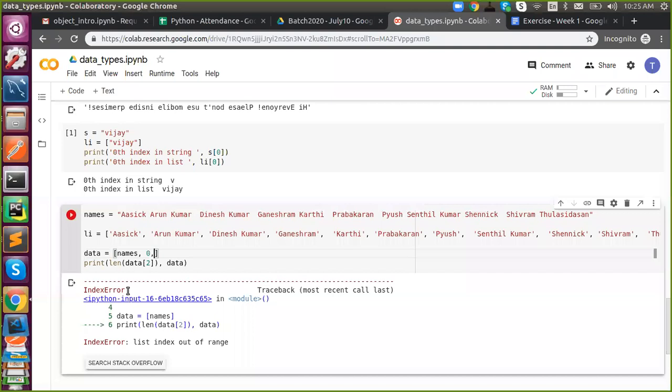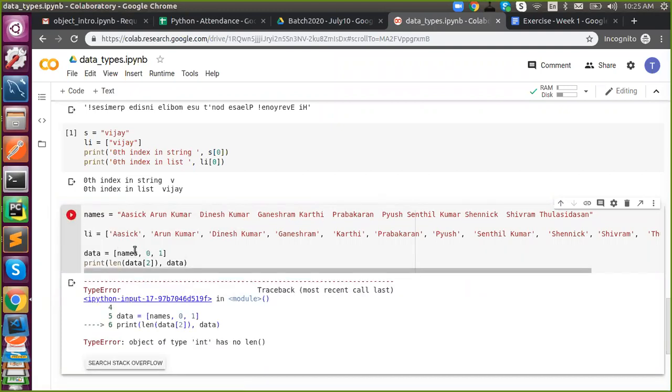If we say 0 1, now what will be the output? Will it be index error? 0 will be printed. Okay, 0 1 2, right? I'm saying 2. Got it? Yes. Okay, 0 1 and 2. Now here I got a type error. The reason is that data of 2 will be 1, so it is fine. There is no issue with this line.